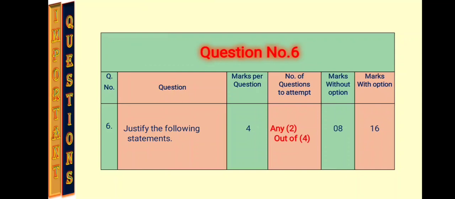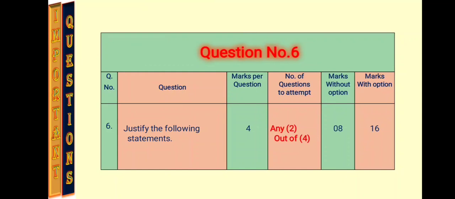Now we will see question number 6. Question number 6 in your board exam will be justify the following statements. Here you have to write any 2 out of 4 and the marks will be 4 each. That means 8 marks without option, and with option it will be 16 marks.